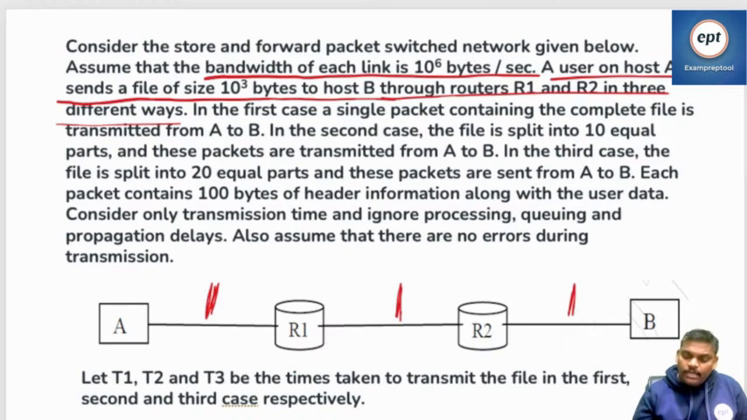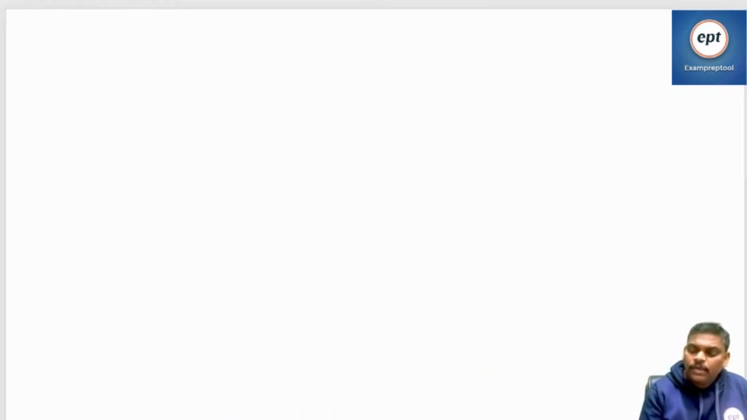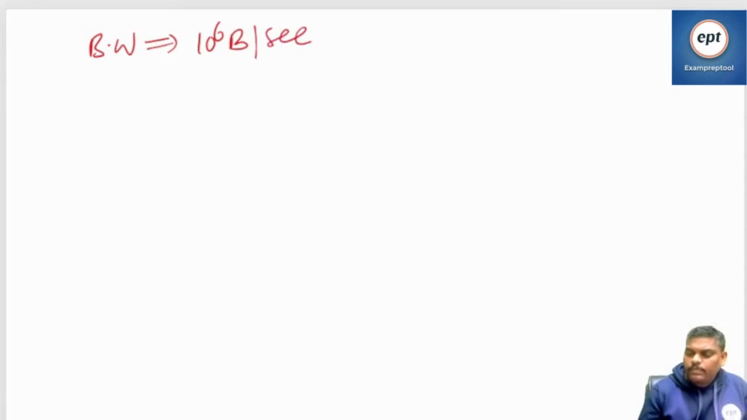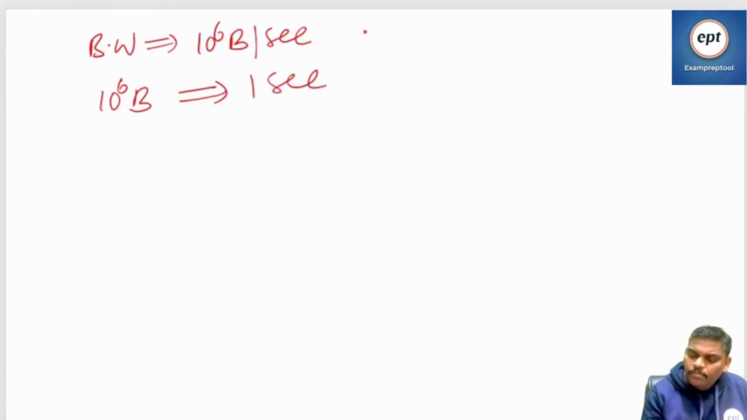Now be careful, very interesting. The bandwidth is going to be 10^6 bytes per second. That means 10^6 bytes will take 1 second. How much time will 1 byte take? 1 by 10^6 seconds.